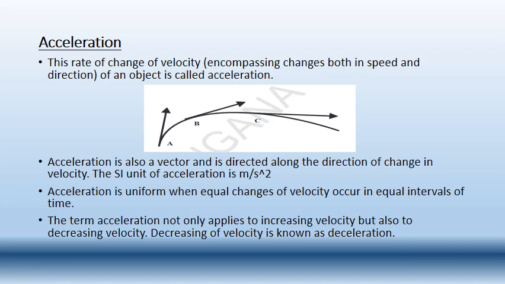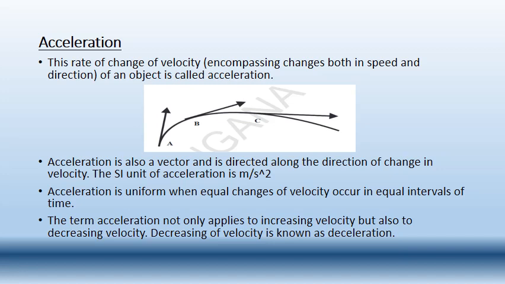So let us say, here in the curved path, if the bus is traveling and the instantaneous velocity changes uniformly, that is, at point A it is 30 kilometers per hour, at the point B it is 35 kilometers per hour, and at the point C it is 40 kilometers per hour, then what is the difference between the two consecutive velocities?